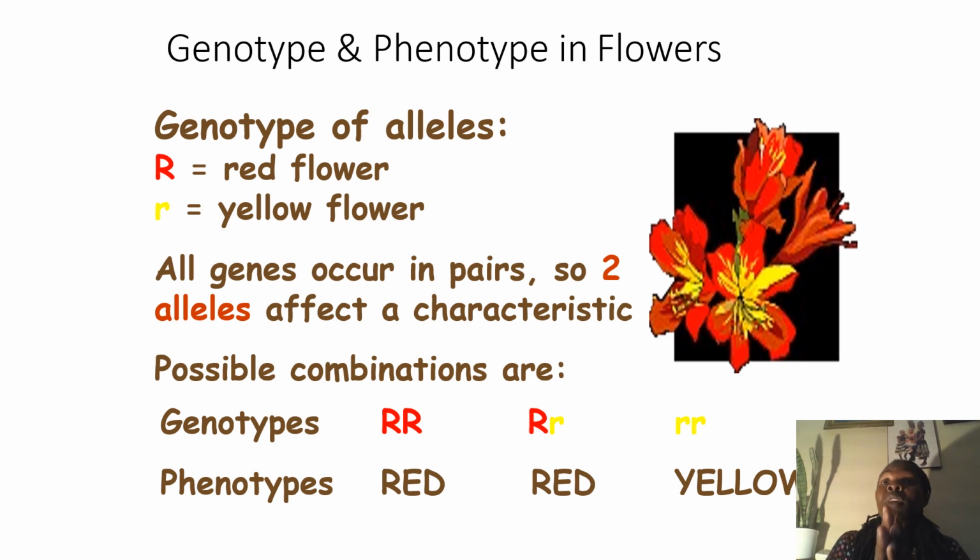So whatever will be expressed is the red color. Those flowers will appear red, even though the genotype is heterozygous. Then we have the small r small r, the homozygous recessive. They will clearly show the yellow color because both alleles are representing the yellow color, which was recessive.